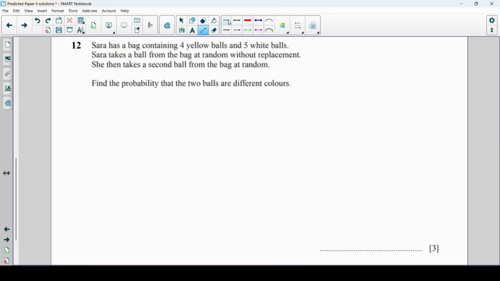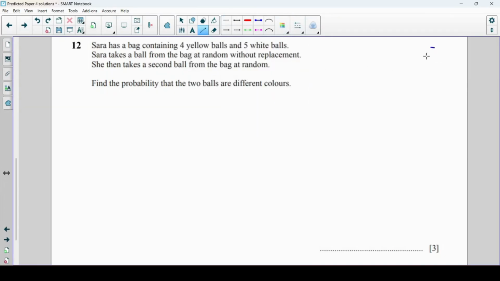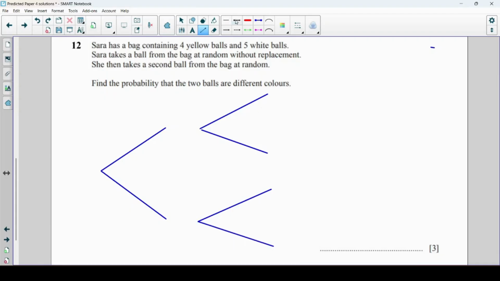I would expect there to be a probability question, a trickier one than the one you got on paper 2. So Sarah has a bag containing 4 yellow balls and 5 white balls. She takes a ball from the bag without replacement and then takes a second ball. So this is a tree diagram question. Let's draw our tree diagram.